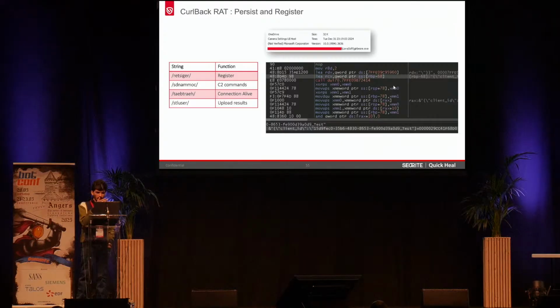So these are the four initial commands. These are not the C2 commands that we observed, but all these C2 commands are in reverse string format, and their functionalities are related to registering the victim, fetching the C2 commands from the actual attacker machine, and then making sure that the connection is alive between the victim and the attacker, and finally uploading the initial results that we have seen to the attacker machine.